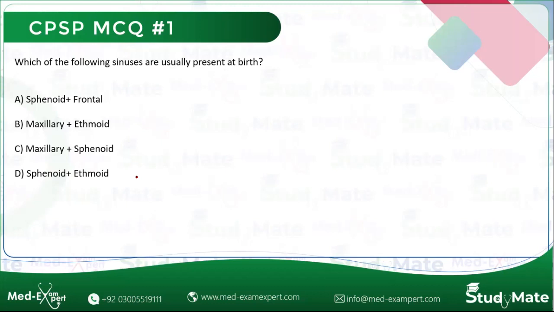Okay, so which of the following sinuses are usually present at birth? A is sphenoid and frontal. B is maxillary and ethmoid. C is maxillary and sphenoid, and D is sphenoid and ethmoid. So what do you think, B is the correct answer? Kindly type in the chat or the comment box so we can give everyone an equal chance to answer.